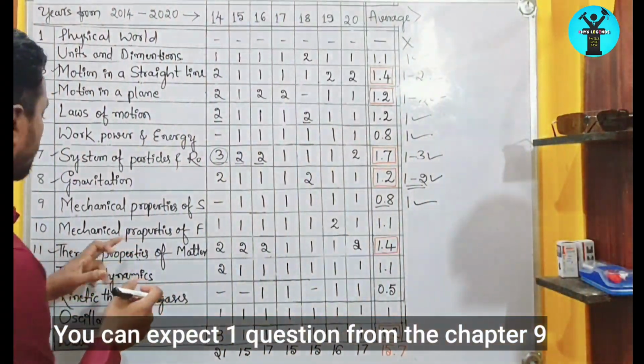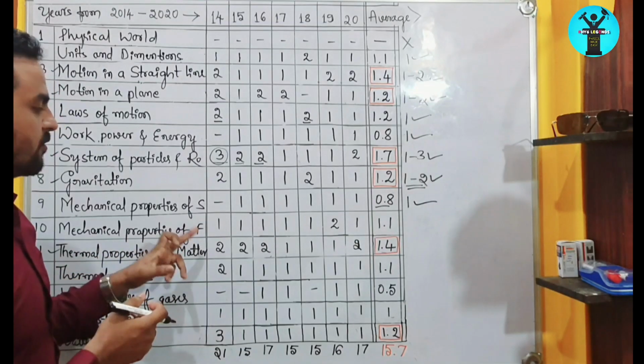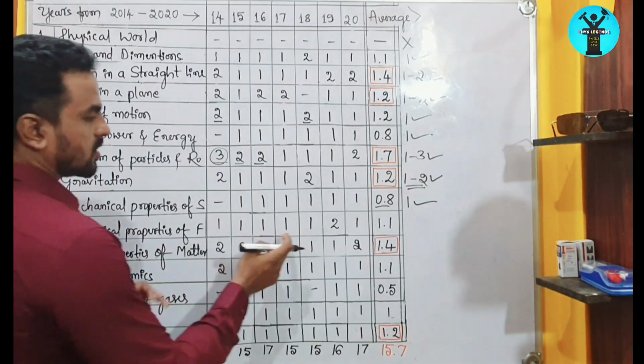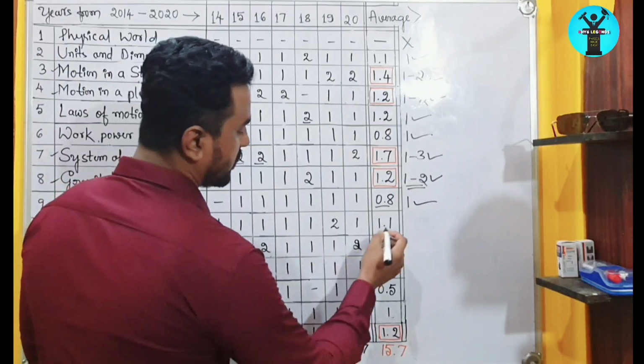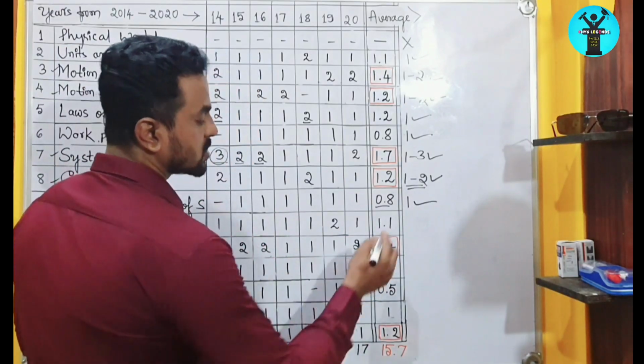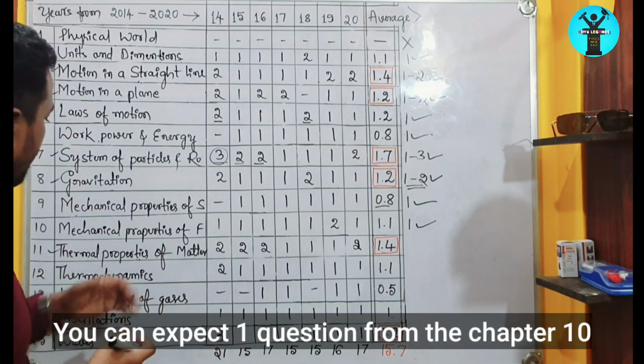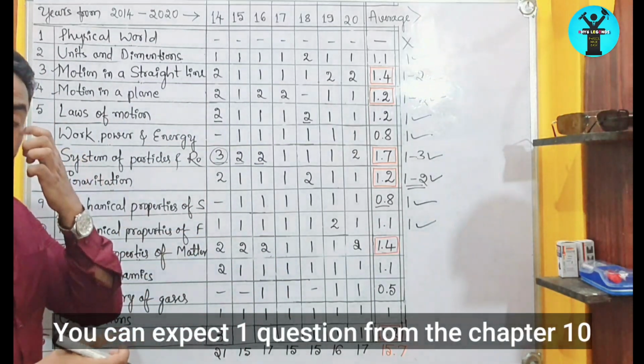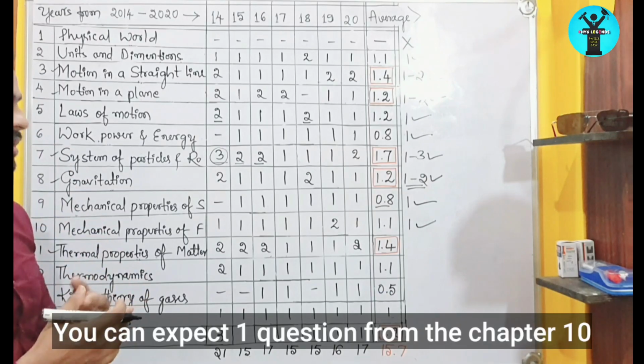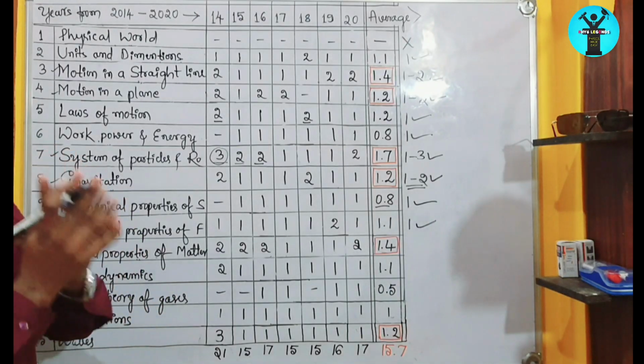Afterwards, we will move to the mechanical properties of fluids. In this, by observing 7 years of papers, we get 1.1 as an average, so you can expect only one question from this chapter also. In this chapter, you can expect questions related to viscosity and surface tension concepts, right?